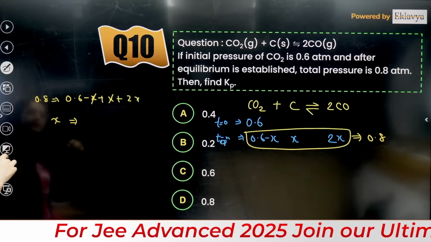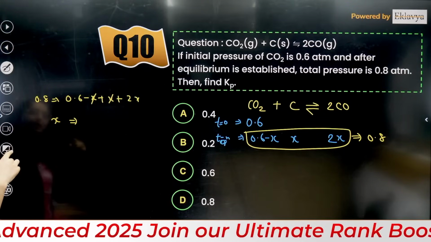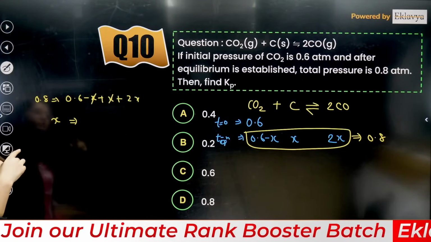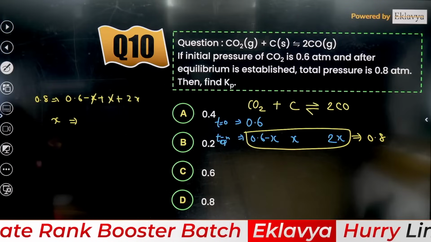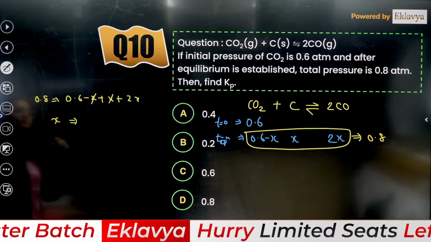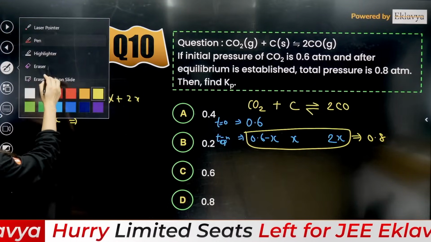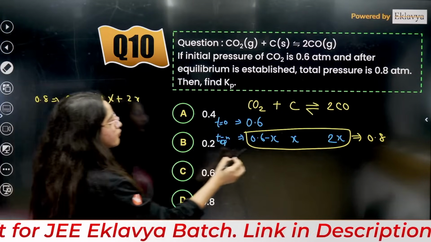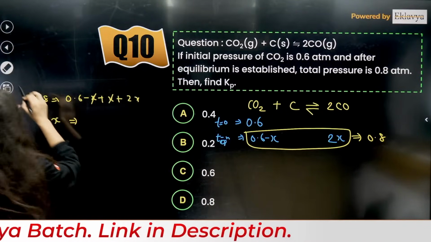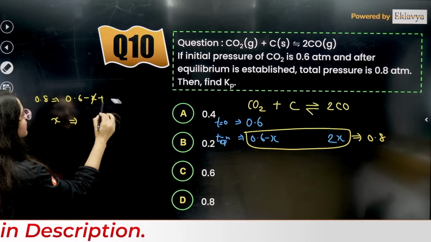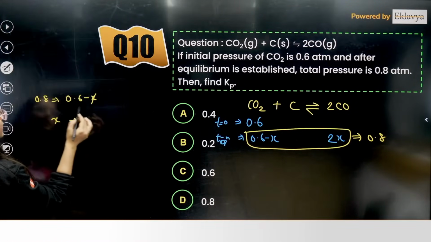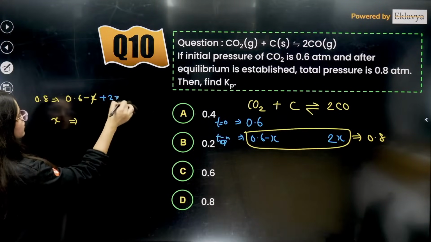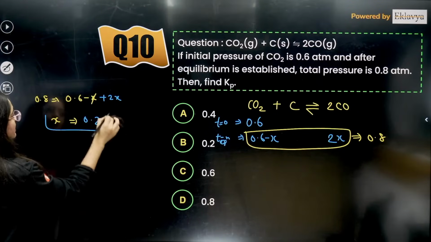Why are we calculating this for carbon? No, we will not take carbon here. So the answer is going to be, this is x plus 2x, so the answer is going to be 0.2, right?